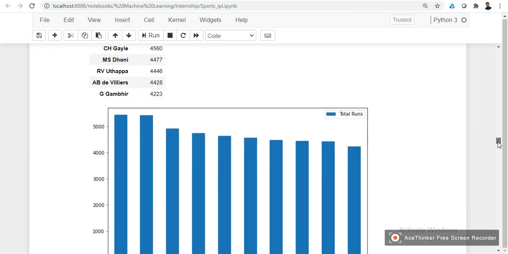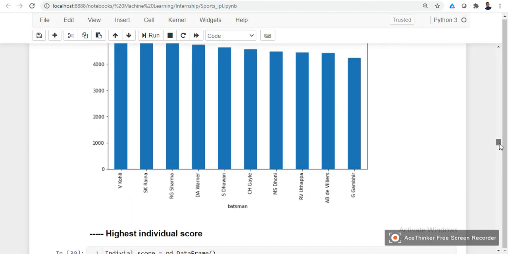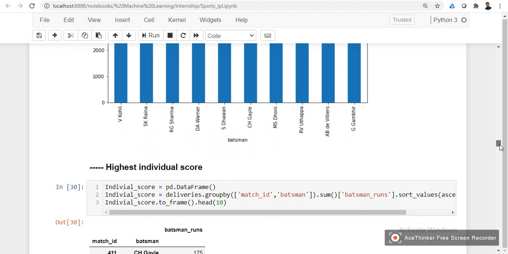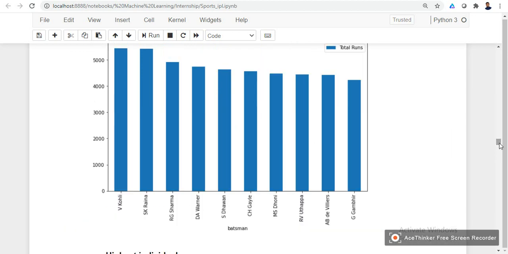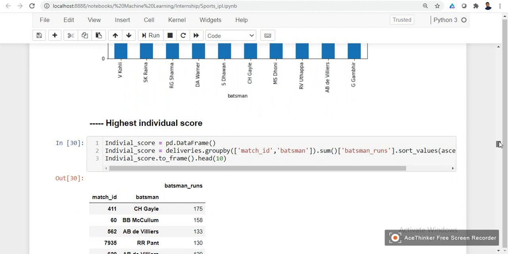We can visualize the data as well. The next category is highest individual score. All these things we can fetch by using the group by function. Just for the sake of time, I'm explaining very fast. If you want, I'll do that in my later videos.